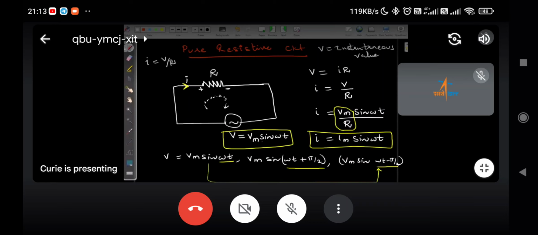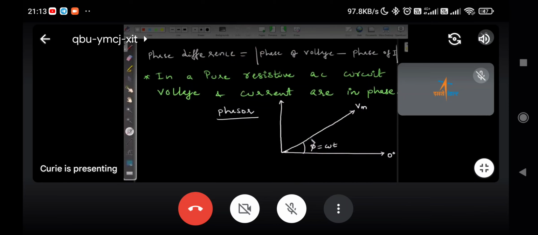But Jagadish, now you tell me, is there any difference between the phase of voltage and current? Same, sir. Then if you want to mark, where will we mark the current?